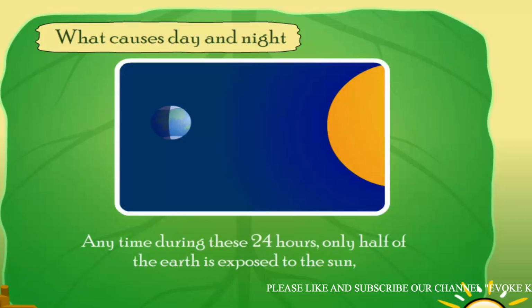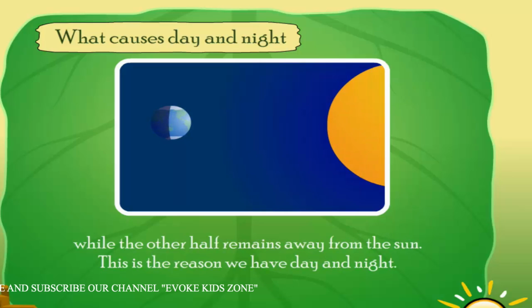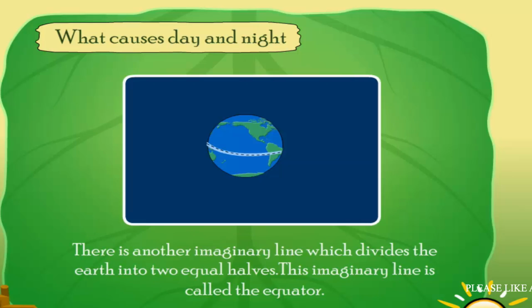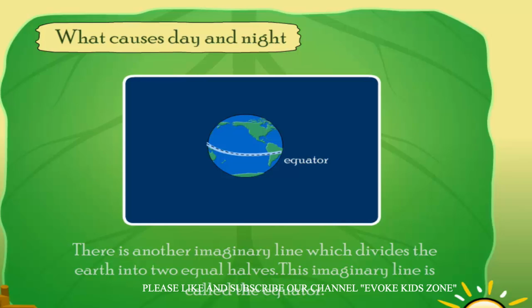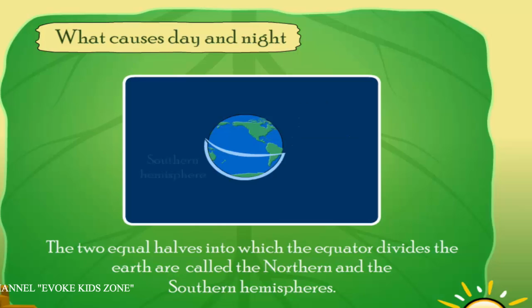Any time during these 24 hours, only half of the Earth is exposed to the Sun, while the other half remains away from the Sun. This is the reason we have day and night. There is another imaginary line which divides the Earth into 2 equal halves. This imaginary line is called the equator. The two equal halves into which the equator divides the earth are called the northern and the southern hemispheres.